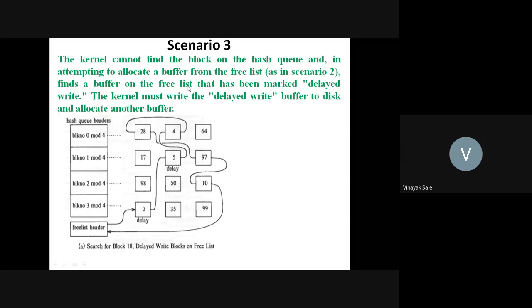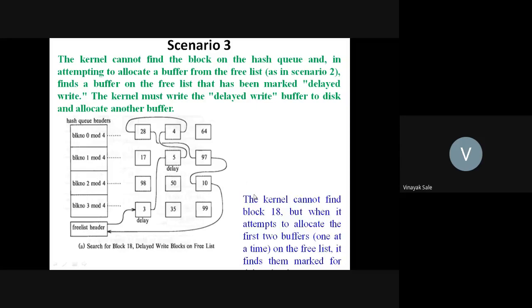So the kernel takes the first free buffer from the free list, which is allocated to someone and marked as delayed write. So the kernel searches the next buffer, which is also marked as delayed write, then the kernel searches the next free buffer. So it removes it from the free list and writes a particular number and places it at the appropriate place.